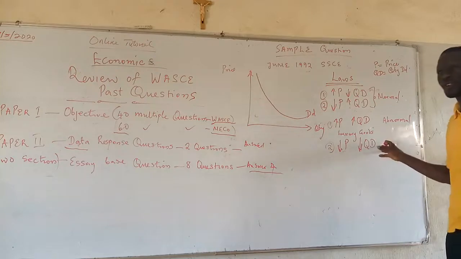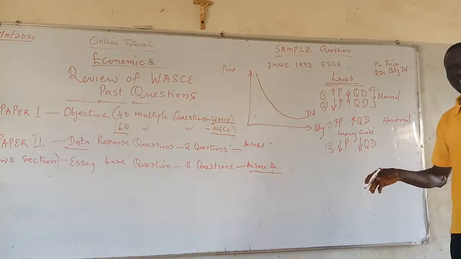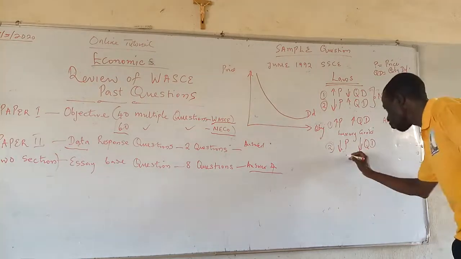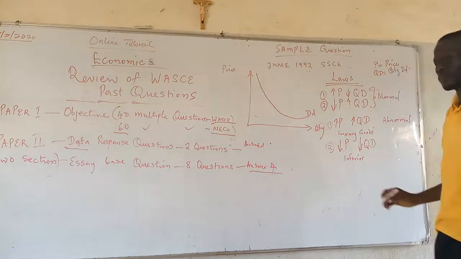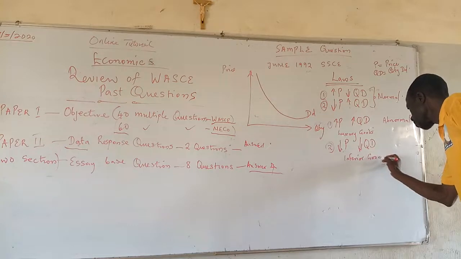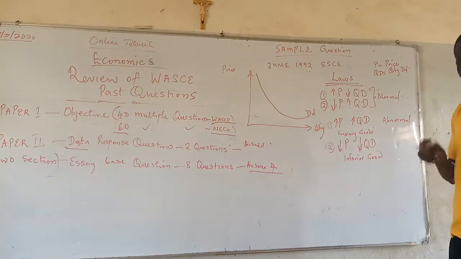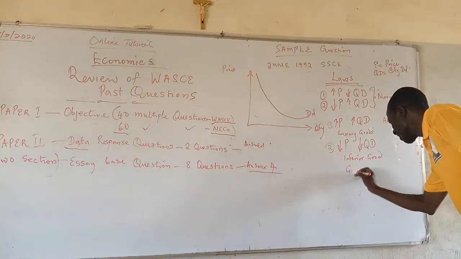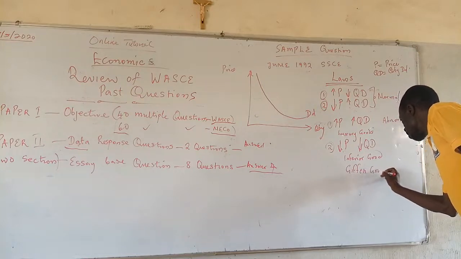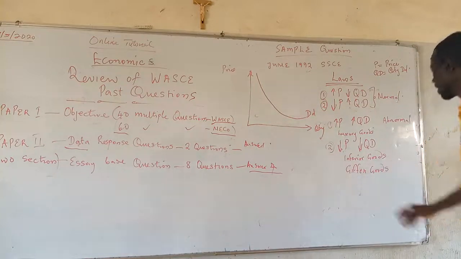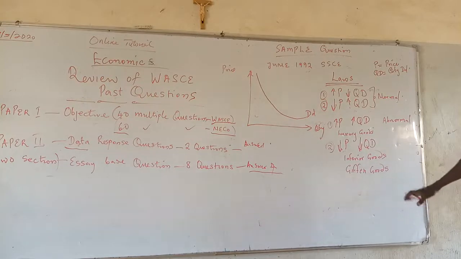The goods that are affected in this situation, we refer to them as inferior goods. They are inferior goods. Or economically, we also refer to them as Giffen goods. Note the word Giffen.